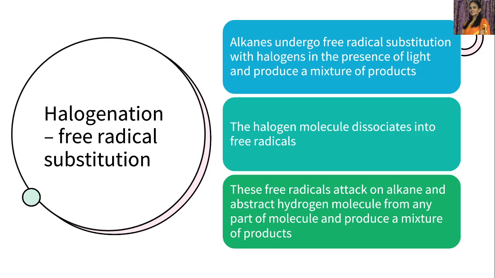The halogen molecule dissociates into free radicals initially, and these free radicals attack the alkane and abstract a hydrogen atom from any part of the alkane molecule. This happens in presence of light, generally ultraviolet light, to form a mixture of alkyl halides, let me say.